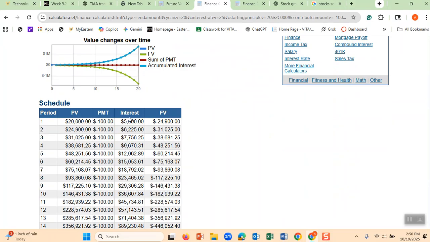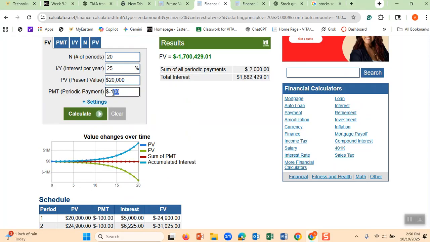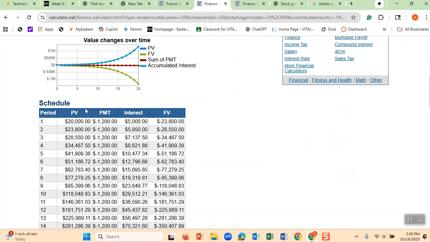Look here. The first year, you owe $20,000 and payment. Of course, payment, that is for 1 month. We have to go back because you are paying it every month. Therefore, that will be $1,200 because every month you are paying. Okay, that is in 1 year, you pay $1,200 and you click calculate. You come here, the first year, you owe $20,000. You pay $1,200 of payment, with 25% interest. Therefore, the first year you owe $23,000.